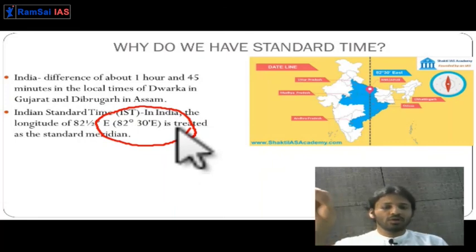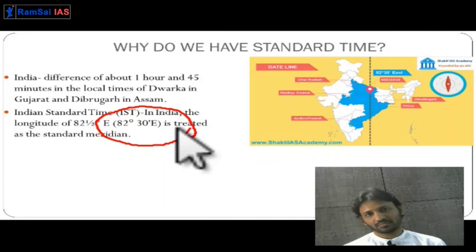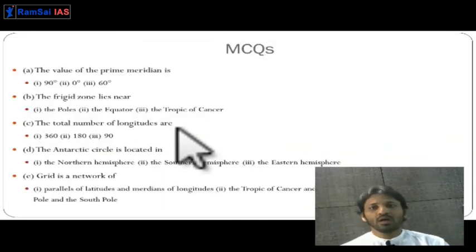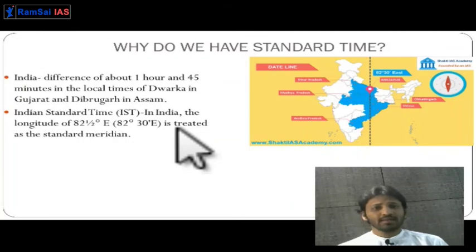So when there is 12 o'clock in the afternoon in London, in India we have 5:30 in the evening because we are ahead of London. Getting it? 5.5 hours we are ahead of London. So this is how the standard time is calculated, and this is how the standard time is kept. I hope you have understood this chapter. It's very simple. If you have any doubts or haven't understood anything, you can message me on Telegram or ask me what you haven't understood.